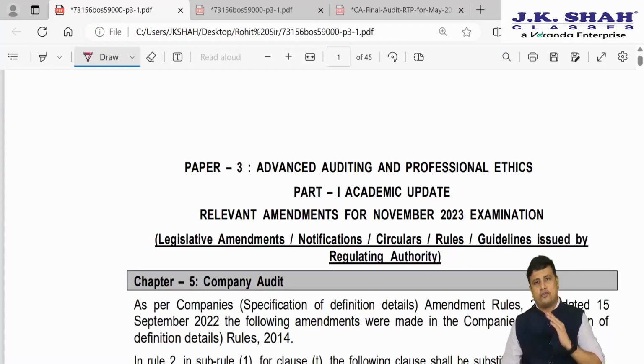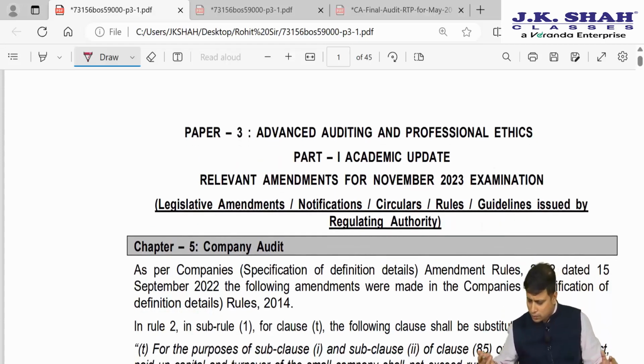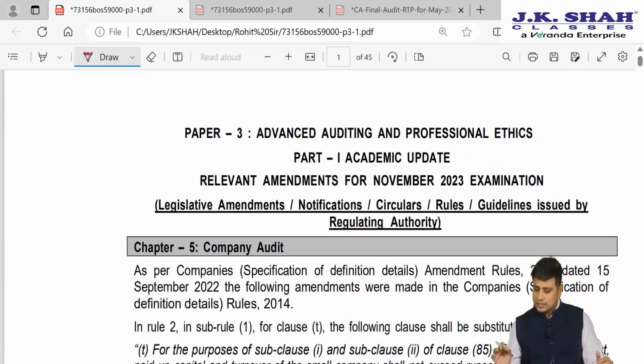So my friends, very good news, there are no amendments. And a lot of students would be like, sir, what, no amendments? There are so many pages here. My friends, till the time the institute does not issue a new material, that is a new module, they will keep on reprinting the old amendments. Likewise, the same has happened in case of auditing.